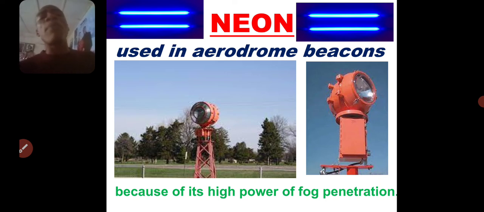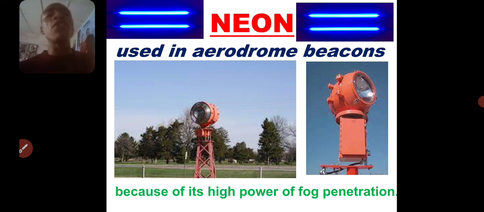Because some of the pilots might be inside fog, inside the cloud, and not all light can penetrate fog. But neon light has a special ability of fog penetration. It can penetrate the fog, so that even if the pilot is inside the cloud, the pilot can see the light and recognize that there is an airport nearby.